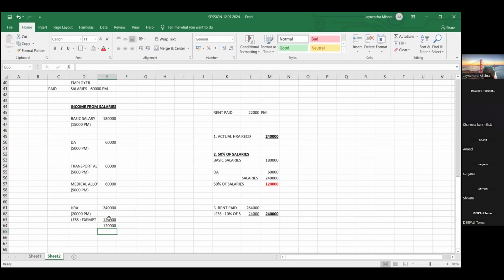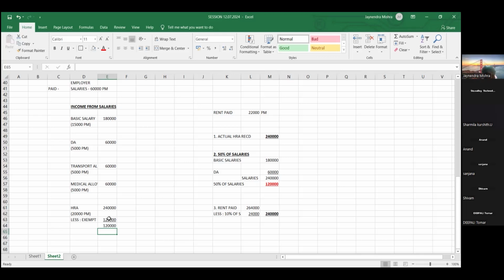But say suppose, friends, employee has not furnished any proof that he is paying the rent. अगर हमारे एम्प्लॉय ने हमको कोई प्रूफ दिया ही नहीं कि वो रेंट पे कर रहा है, whatever HRA we are paying him, that is fully taxable. If our employee has not submitted any proof that he is paying the rent, then whatever HRA we pay him is fully taxable.